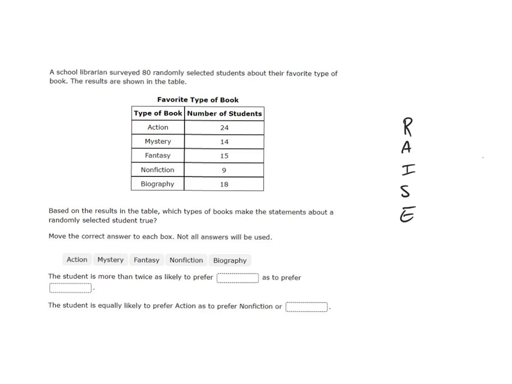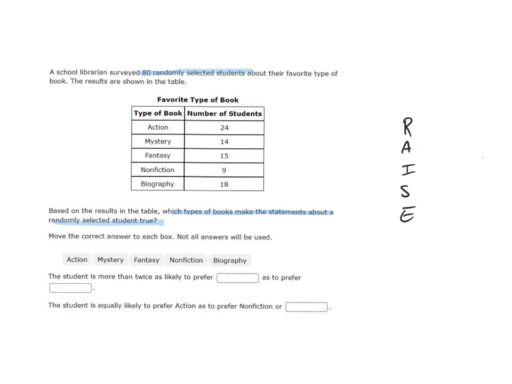Okay, well, there's a lot to think about here. This is kind of a high-level thinking question. We've read the problem. I'm going to go back and read it again and look for important information and some academic vocabulary. So a school librarian surveyed 80 randomly selected students. Based on the results, which type of books makes the statement true? So we're looking for true, not false. That's important. Sometimes they say which one wouldn't make it true. Here we want to know which one would make it true. Move the correct answer to each box.